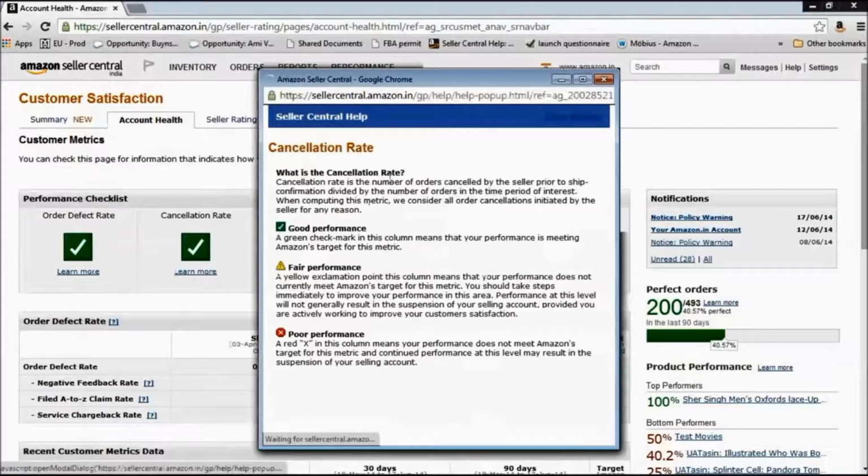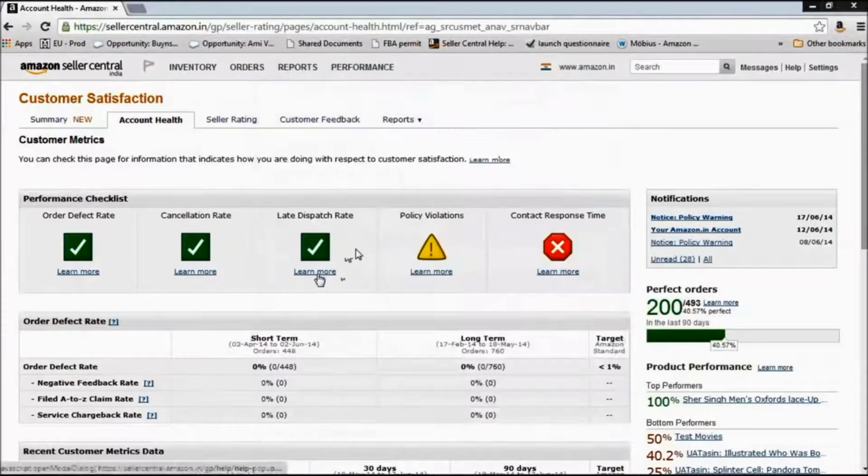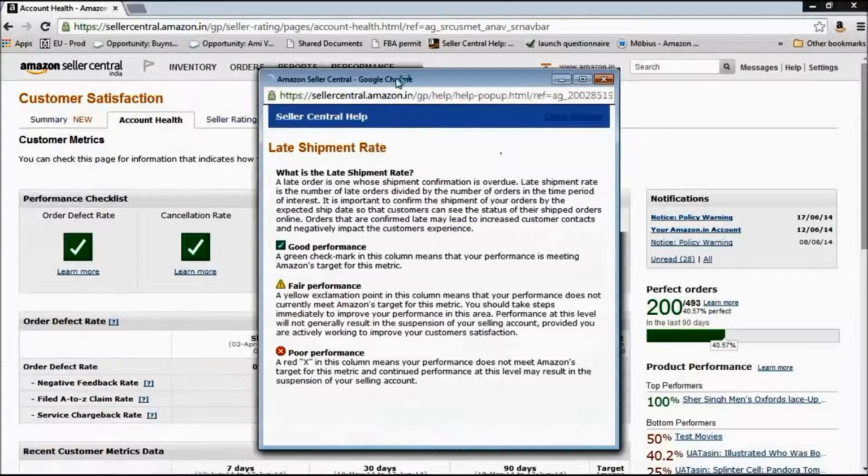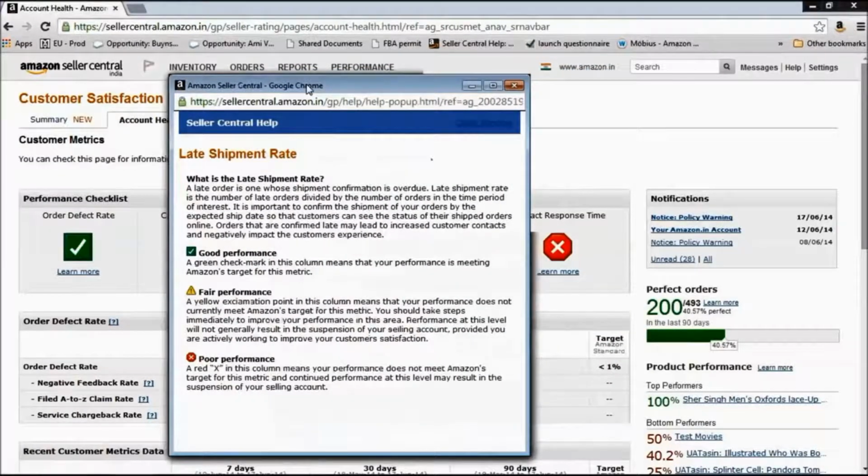What is a cancellation rate? Cancellation rate is the percentage of orders that were either cancelled by you or were automatically cancelled because you could not ship it out on time in a specific time period. What is the late dispatch rate? Like we have discussed before, by default you have 1 to 2 business days of handling time. If you do not ship it out within those 2 business days, it becomes a late shipment. And late shipment rate is nothing but the percentage of such late shipments that you have had in a specific time period.